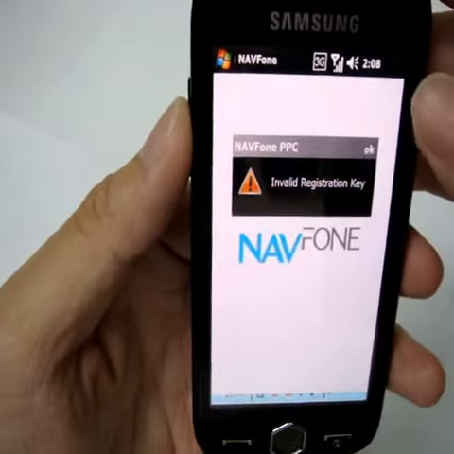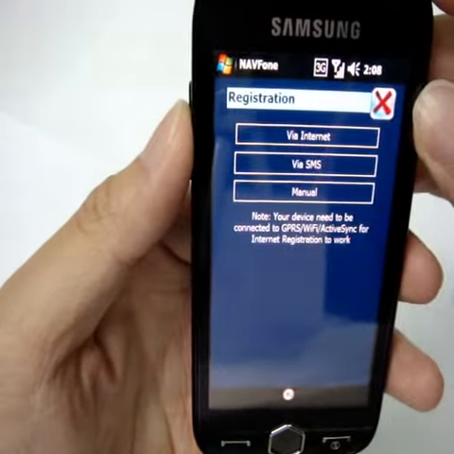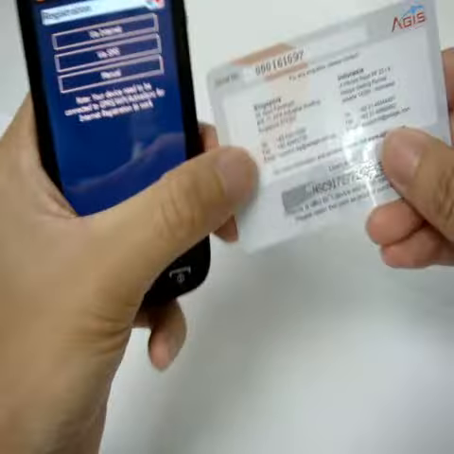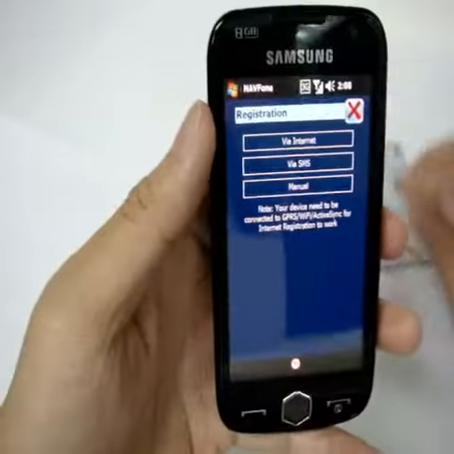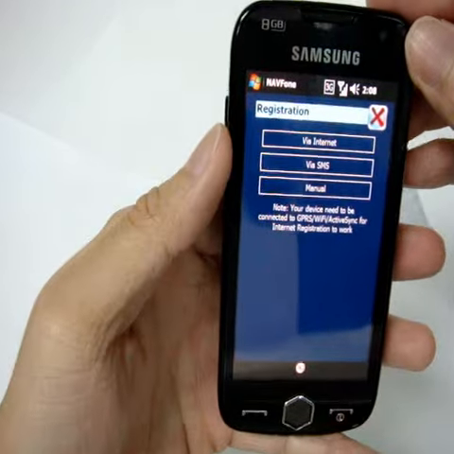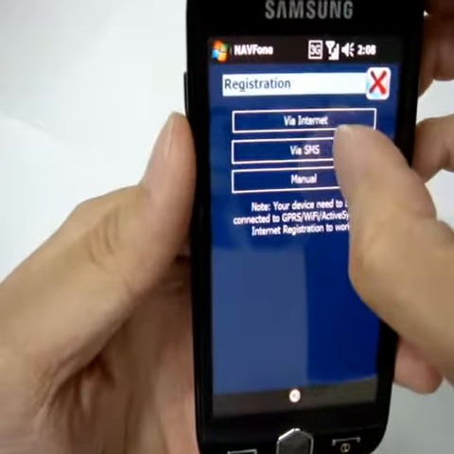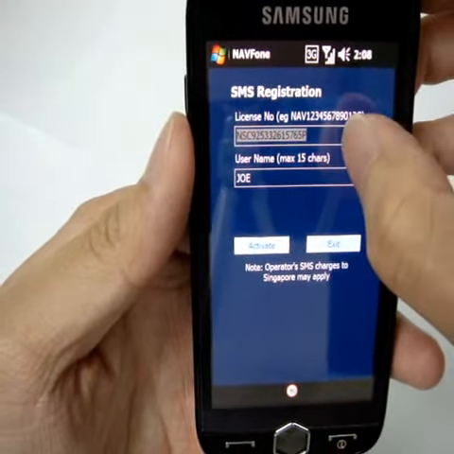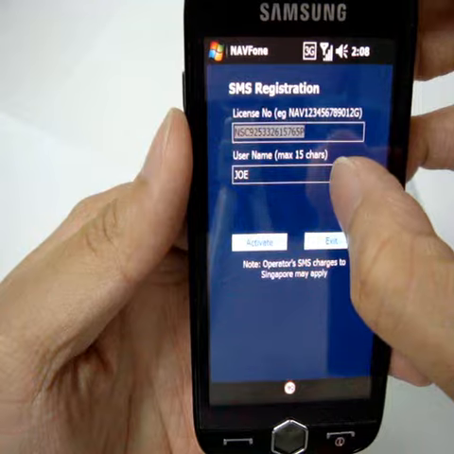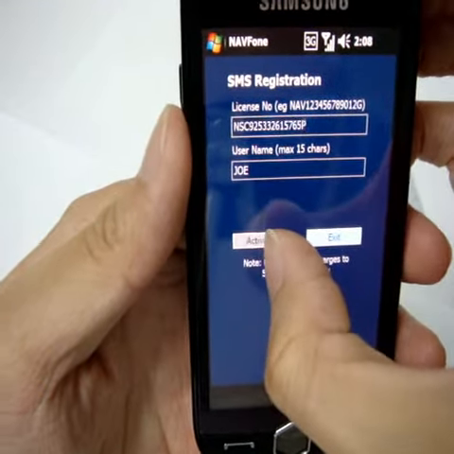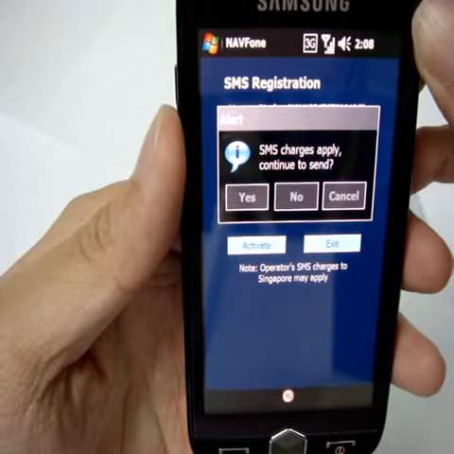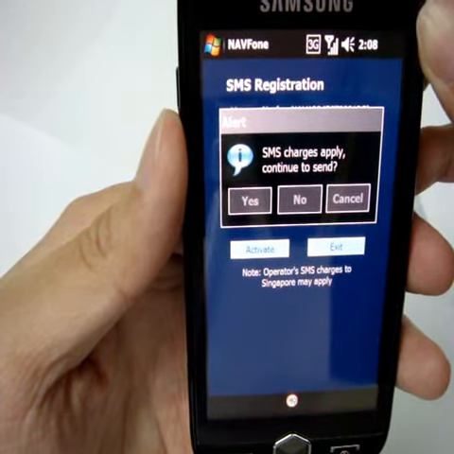Click OK. Key in the license number stated on the card when you purchased. Register via SMS. Key in the license number and your username and press Activate. SMS charges apply. Continue to send. Press Yes.